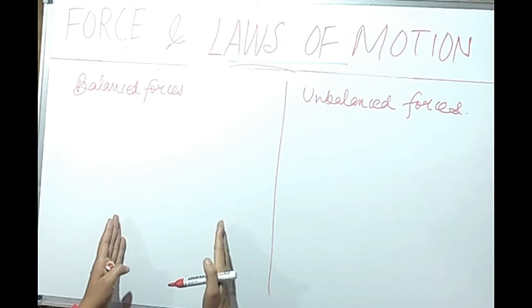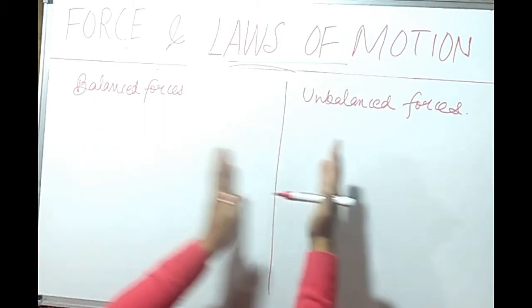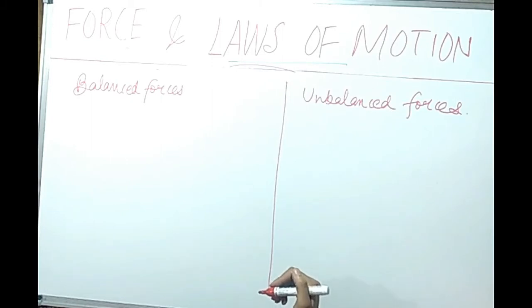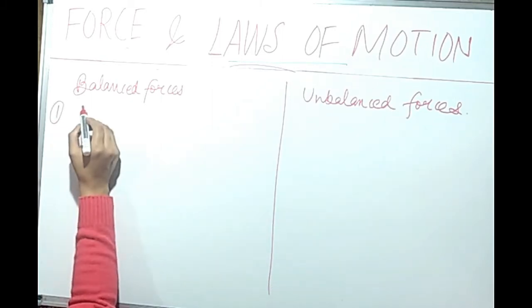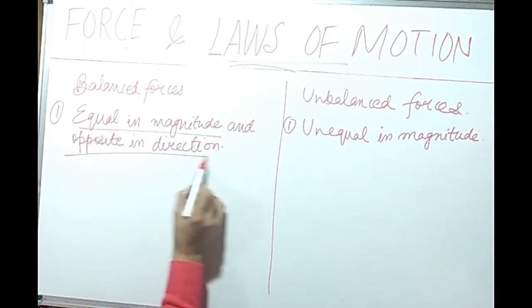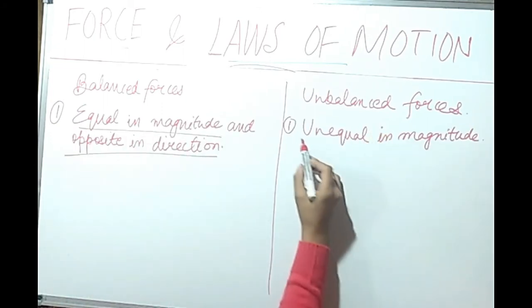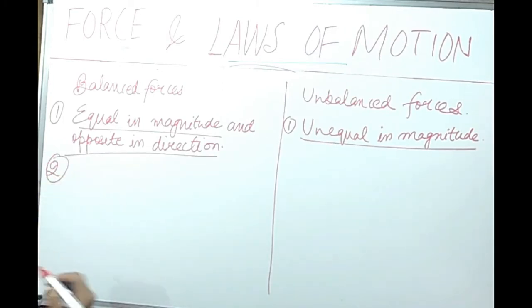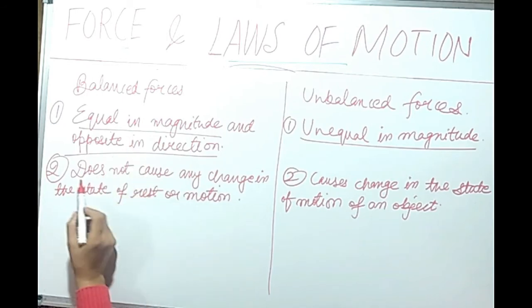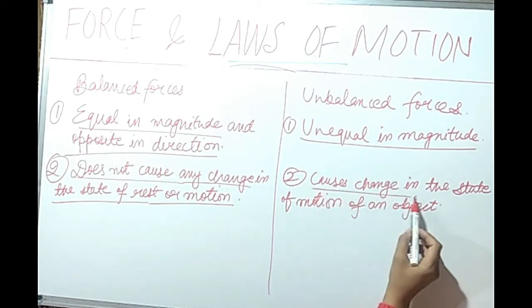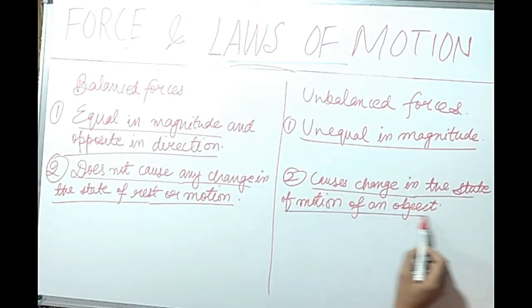Now when you have understood the concept of balanced force and unbalanced force, can you write down some points of difference between these forces? First point is balanced force: equal in magnitude and opposite in direction. Unbalanced force: unequal in magnitude. Second point is balanced forces do not cause any change in the state of rest or motion. Unbalanced force causes change in the state of motion of an object.